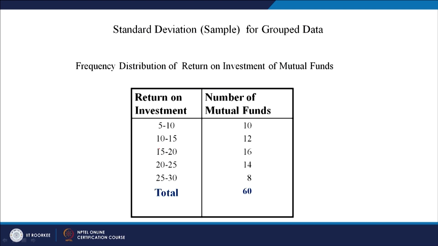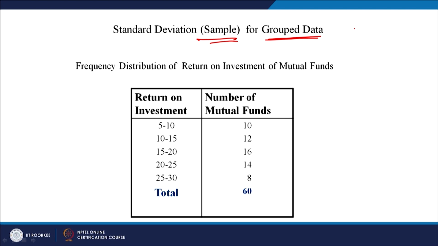So, you can have one more example on standard deviation of grouped data. For the examples we have seen so far, we had ungrouped data. Now, let us look at this question.